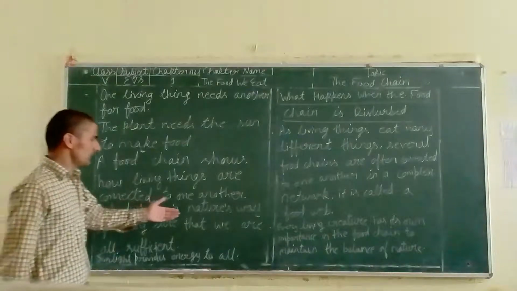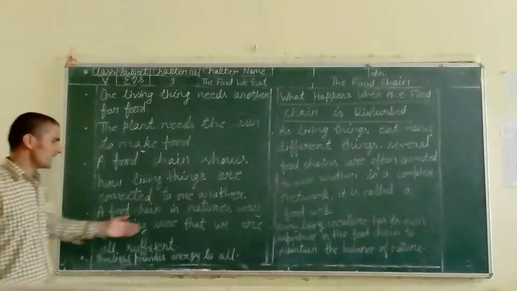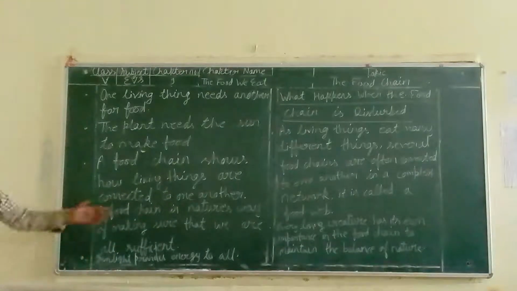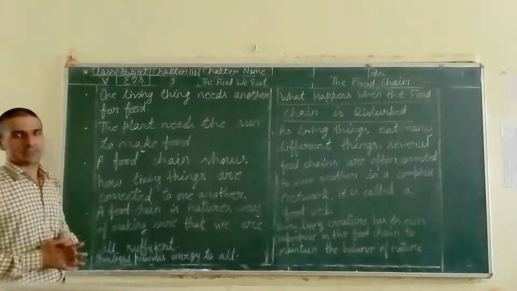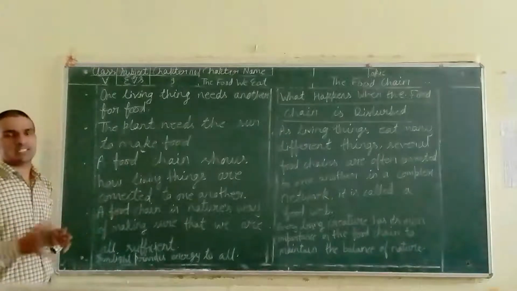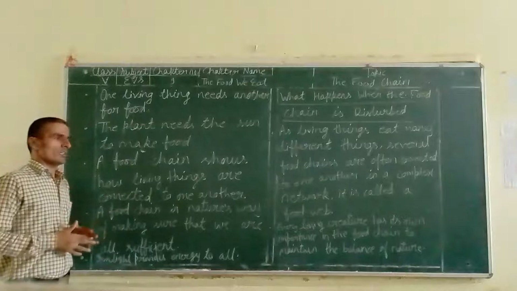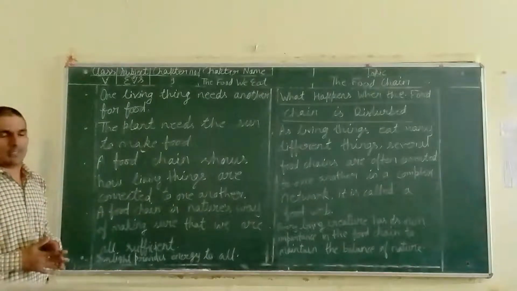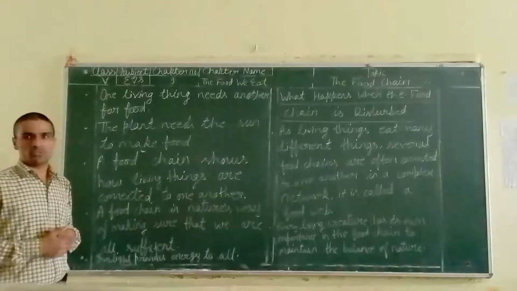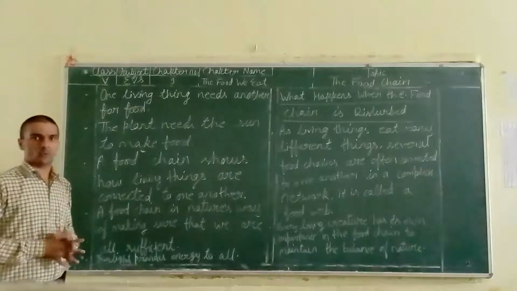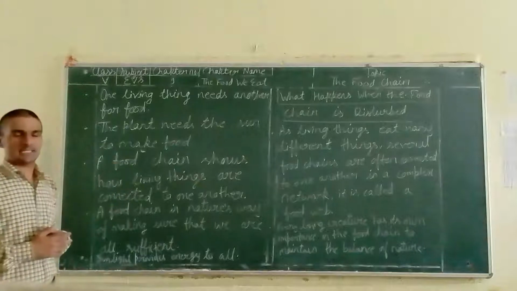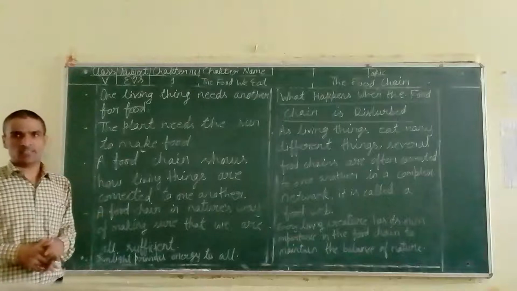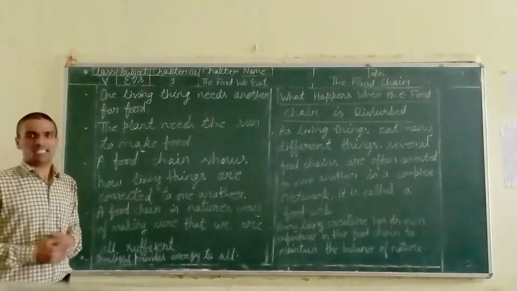A food chain is nature's way of making sure that we all have enough. The food chain is the method nature uses to make sure that all living things are in proper numbers and all of them get their food properly to live. If any particular species does not get proper food, that species will end. That type of animal will be ended.